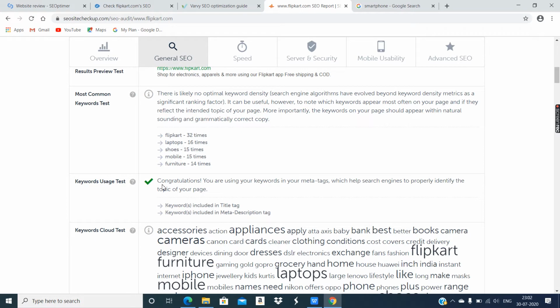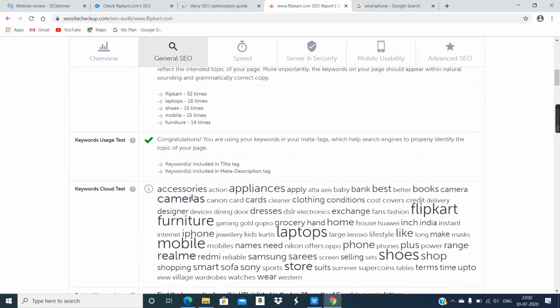Okay, so this website, SEO Site Checkup, is actually showing something different from what SEO Optimer has shown as an improvement. They are praising the keywords here, and in SEO Optimer they said they need some improvement, some consistency issue was there.